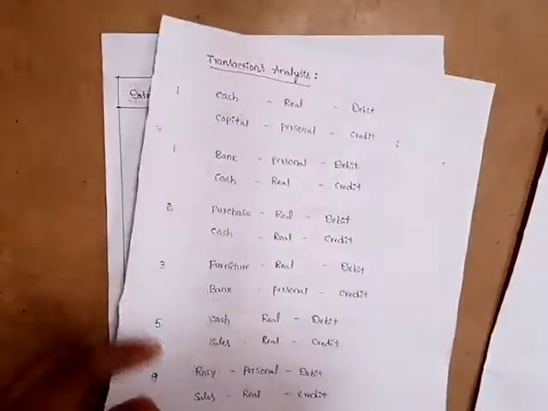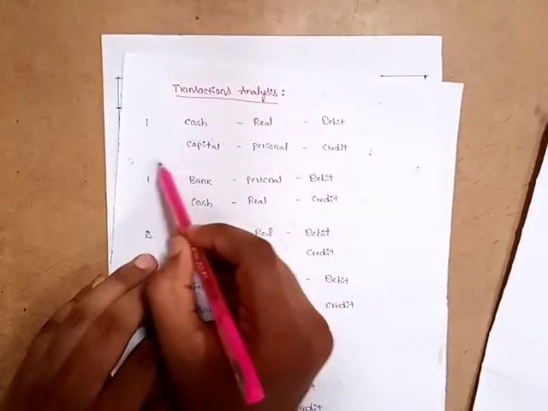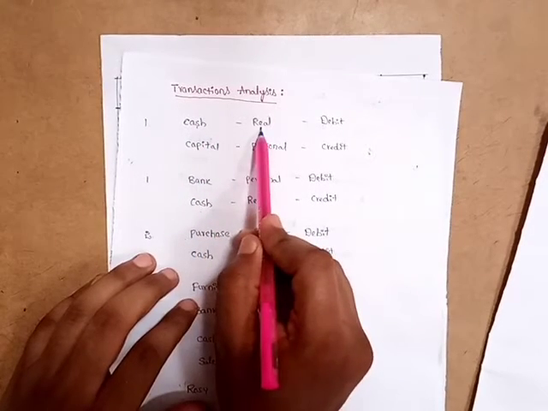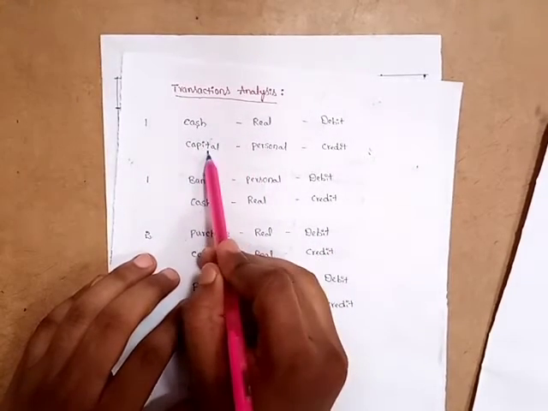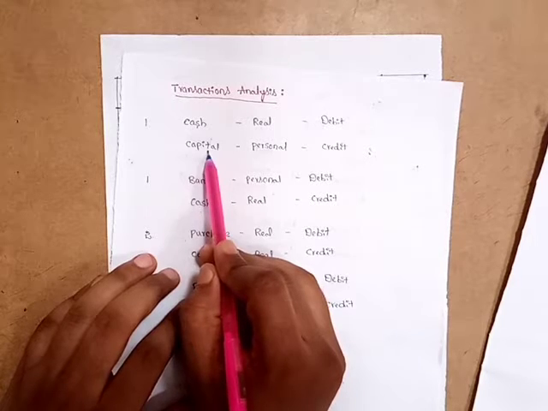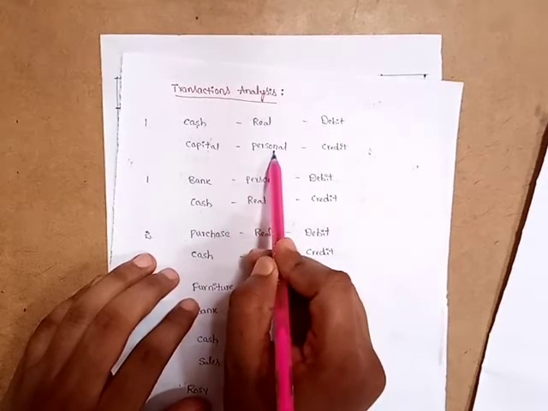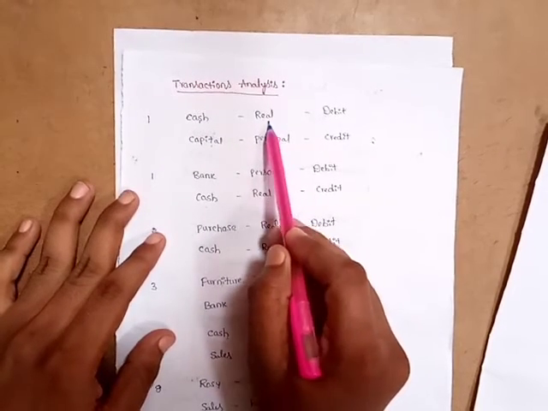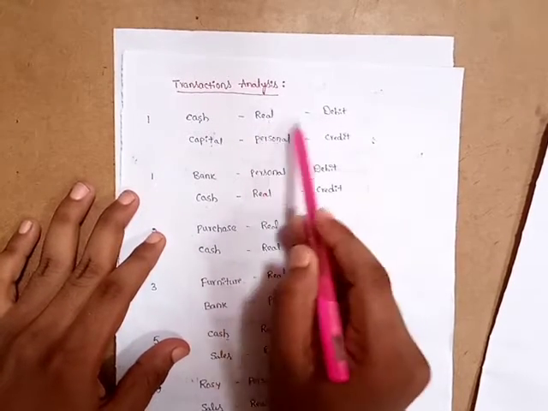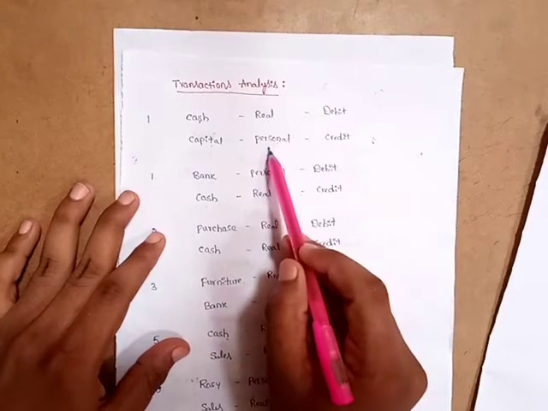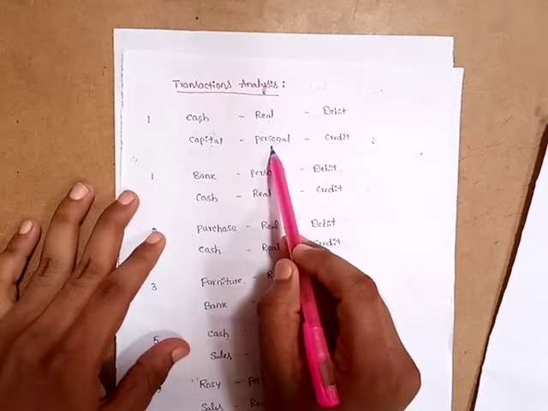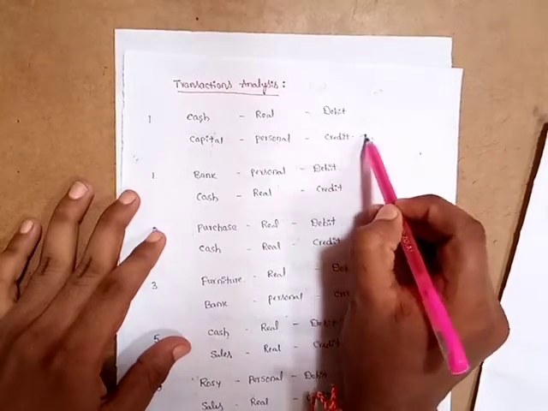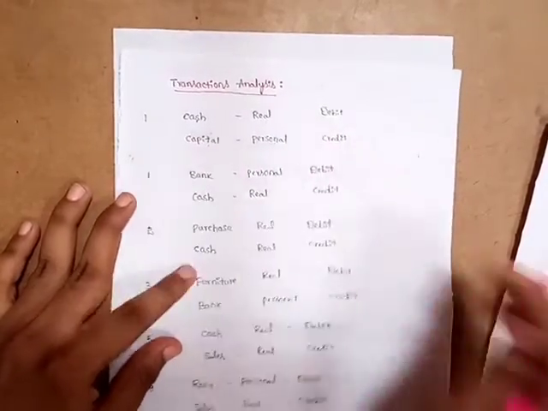In this transaction, two aspects are involved. One is cash, the second is capital. Cash is an asset, a real account. Capital is provided by the proprietor, that's why it is a personal account. When we start business with cash, cash comes into the business. According to the real account, what comes in is debit, and the proprietor gives the capital. That's why, according to the personal account, the giver is credit. So cash debit, capital credit.